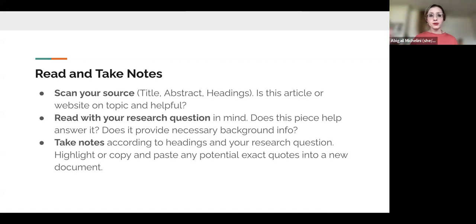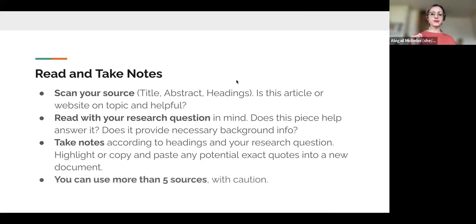Copy and paste the quotes, pull them out, do your citation, right? Say, where might I use this? How does it answer my research question? That way, when you go to write the paper itself, you don't have to go back and chase down quotes and reread the article and figure out, what quote am I going to use? Do I like it? Does it support it? You can do that work now and then have it ready. And then when you go to write it up, all your quotes are there. You're ready to use them. You know they answer your research question.